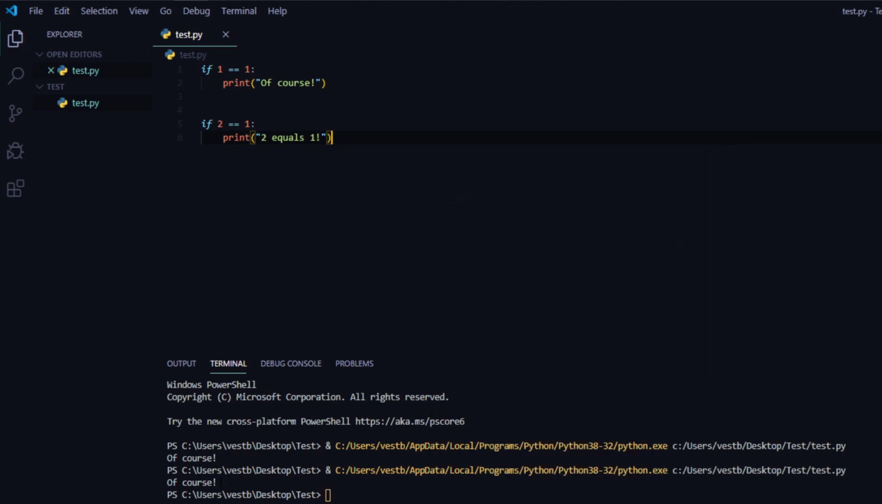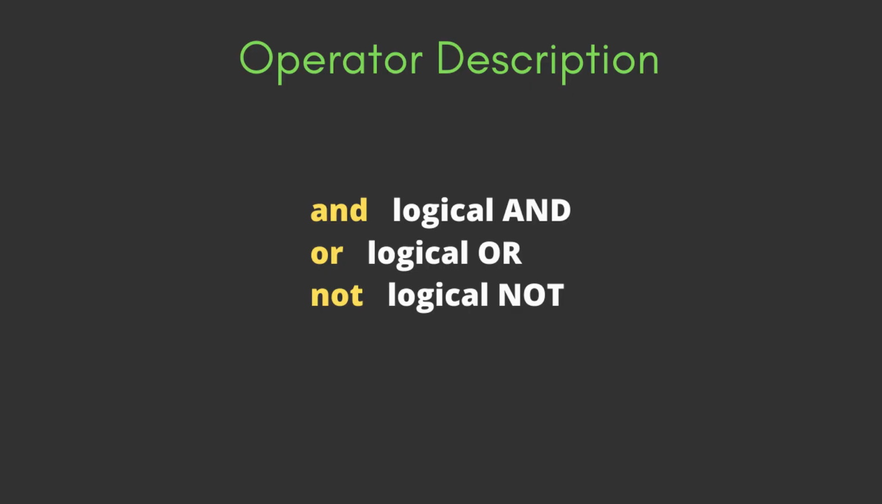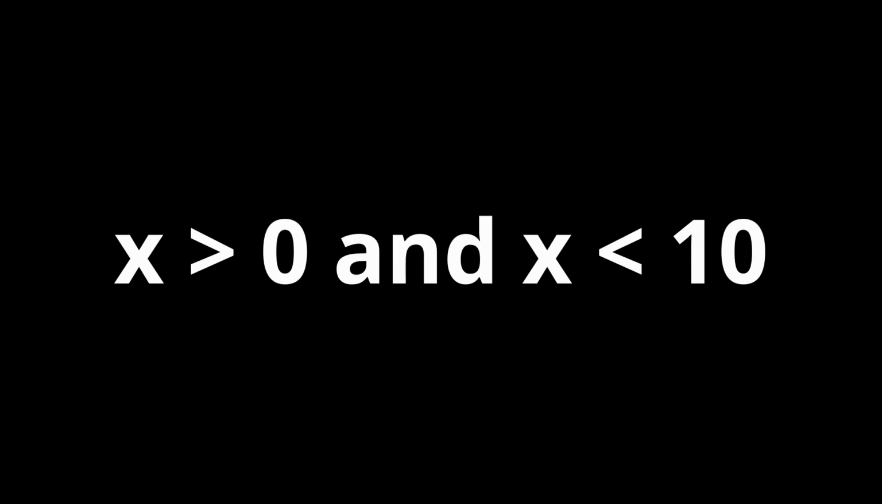And as you can see, the code did not run. The logical operators and, or also return a Boolean value when used in decision structure. There are 3 logical operators: and, or, and not. For example, x is greater than 0 and x is less than 10 is only true if x is greater than 0 and less than 10.